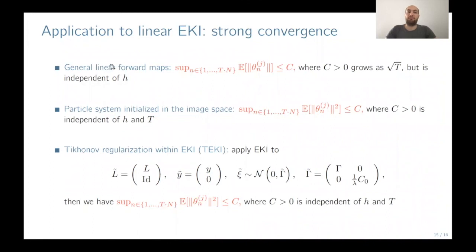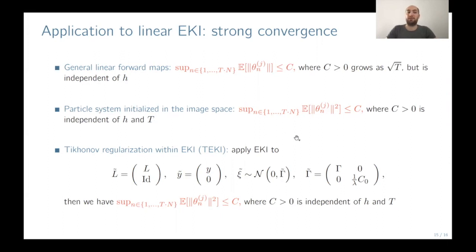So if we first assume very general linear forward maps, we are able to bound the L1 norm of this numerical approximation scheme. But in this case, our constant is growing with the square root of t. So the bound will get worse if t increases. On the other side, we can initialize our particle system in the image space, which means that none of these particles lie in the kernel of our forward map. And then we can prove L2 bounds for our particle system, where this constant is now independent of h and the time.